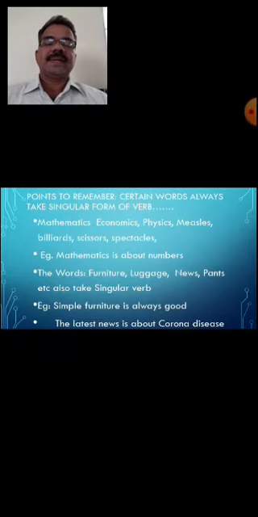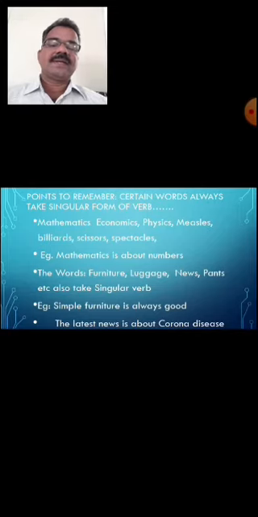Billiards, the name of a game. Billiards is a very good game. Billiards is a game of rich people. Scissors, that means the tool with which we cut cloth, etc. Scissors, singular number. It has a pair of blades, but is used as singular number.